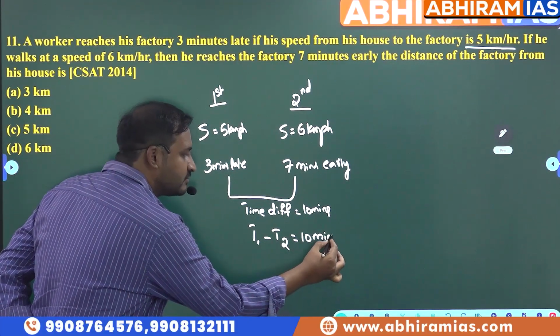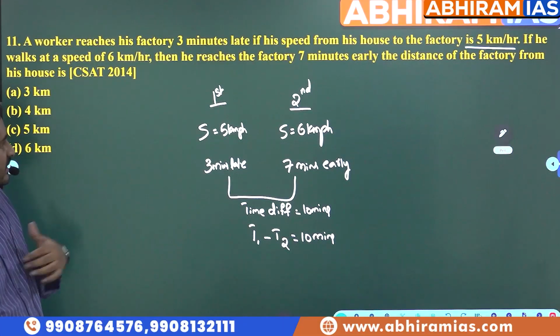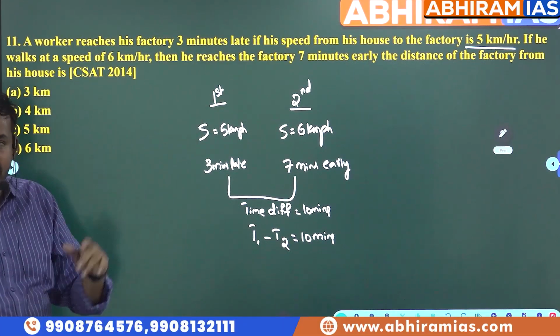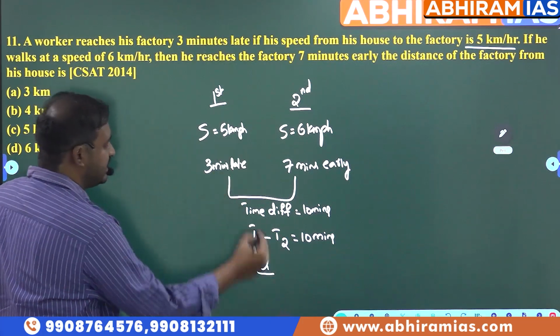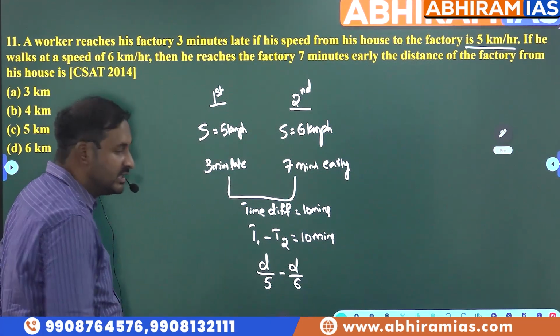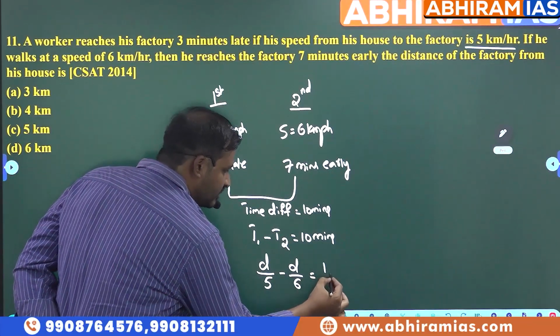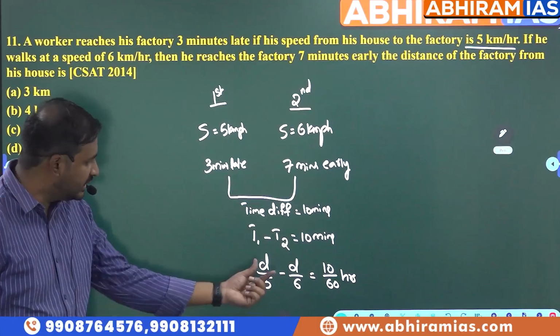T1 minus T2 is equal to 10 minutes. What is the formula for time? Distance by speed. They didn't give us the distance here. So distance by 5, the speed in the first case, minus distance by 6, the speed in the second case. And please be careful, this is 10 minutes, so I will convert it into hours: 10 by 60 hours.